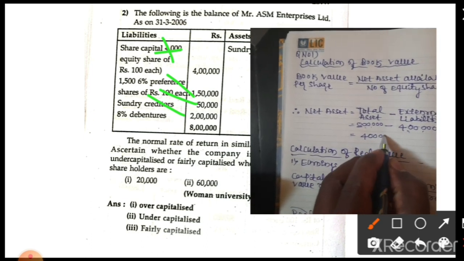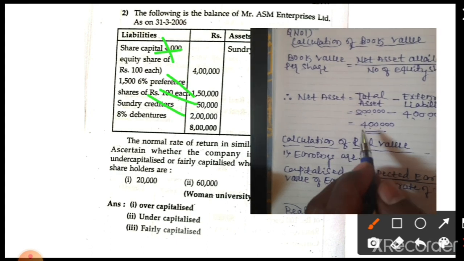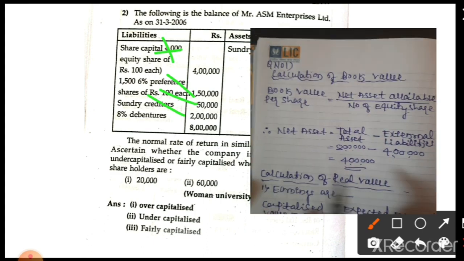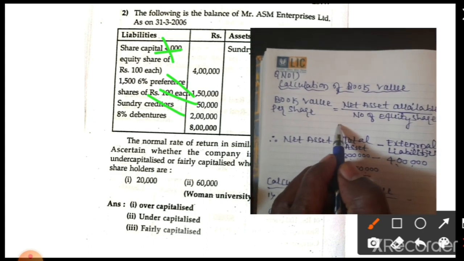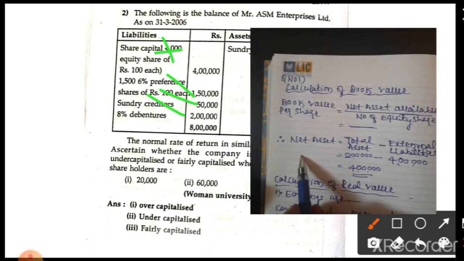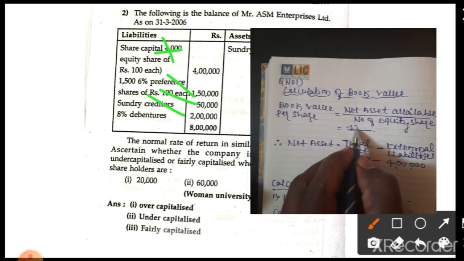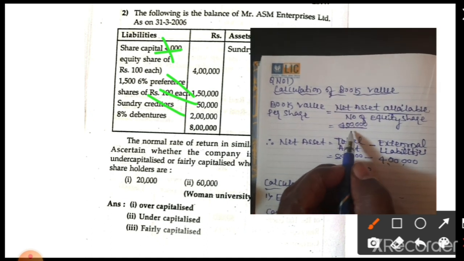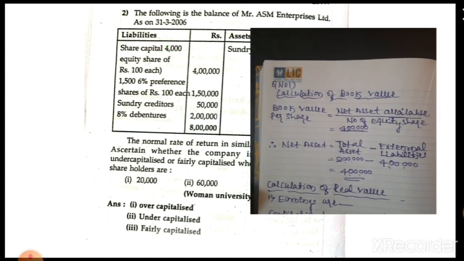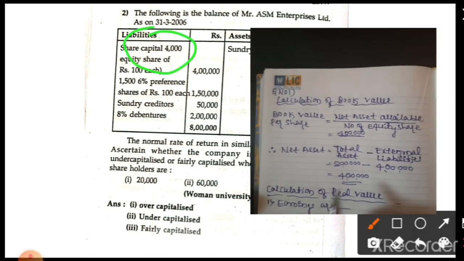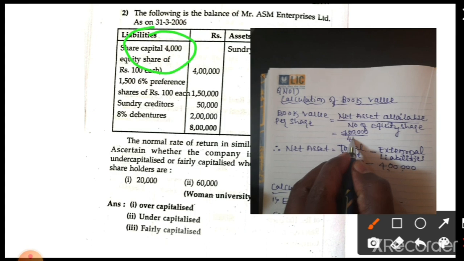The 4 lakh is the net asset available to equity shareholders. Now we simplify the book value formula: 4 lakh divided by number of equity shares. The number of equity shares is given in the problem, it is 4,000.